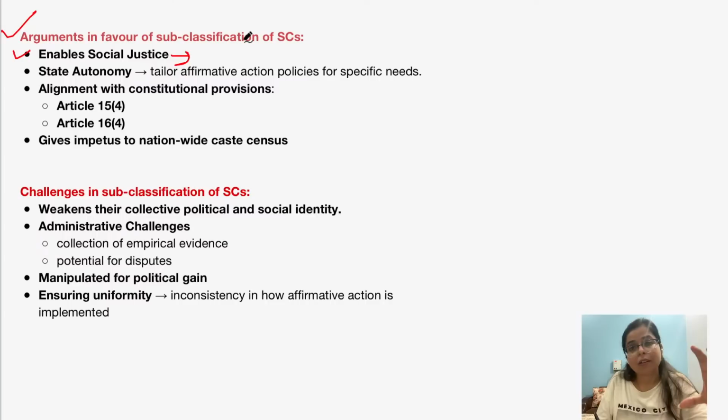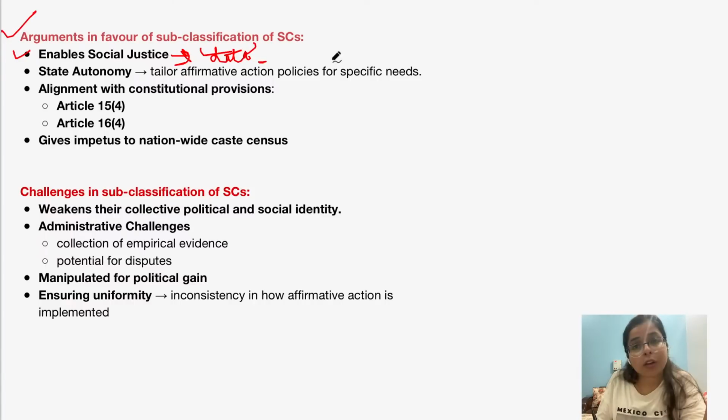So this subclassification of scheduled caste enables social justice as we can get proper data based on which the state governments can make policies. Okay, government can take targeted actions.